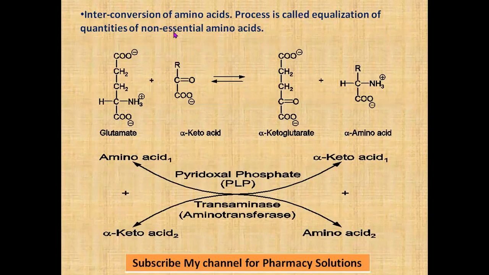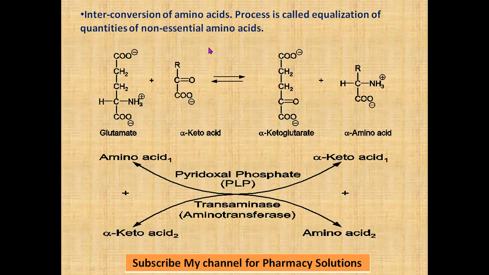You can see there. And one more feature is interconversion of amino acids. Interconversion is when one amino acid, you can see that this is an amino acid, transfers the amino group to this keto acid, so it will form a new amino acid here. You can see that a new amino acid is formed, and this is forming a new keto acid. Interconversion means this amino acid level will be decreased when it is converted to this amino acid on transfer of the amino group. So interconversion concerns the amino acid content in the body.